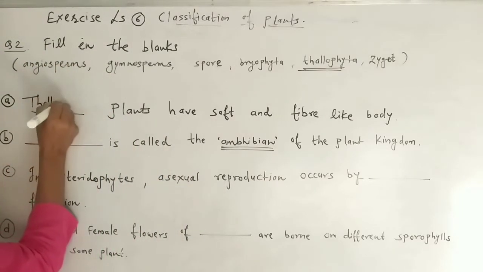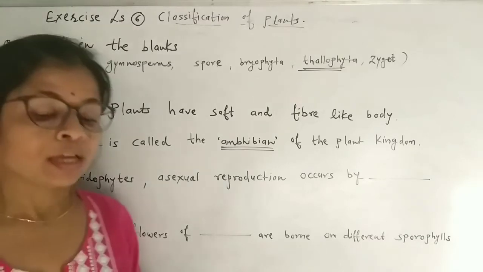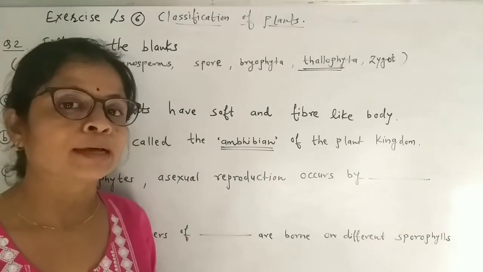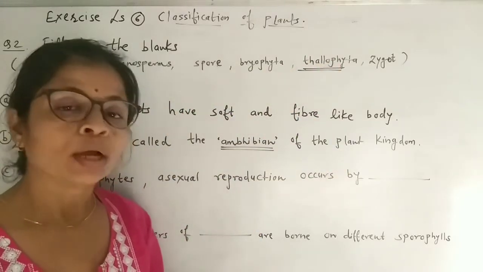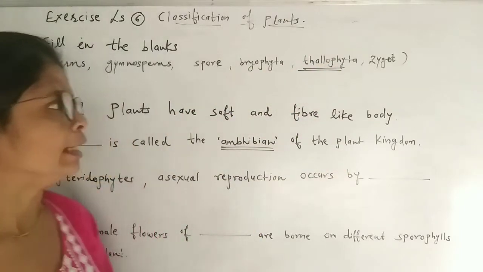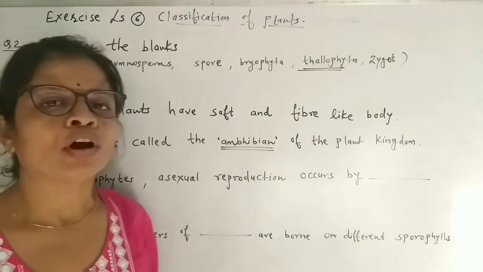We have studied many examples of Thallophyta. The example was Spirogyra. We have taken the diagram. So Thallophyta have a soft and fiber-like body. They are aquatic plants. Next, dash is called the amphibian of the plant kingdom.